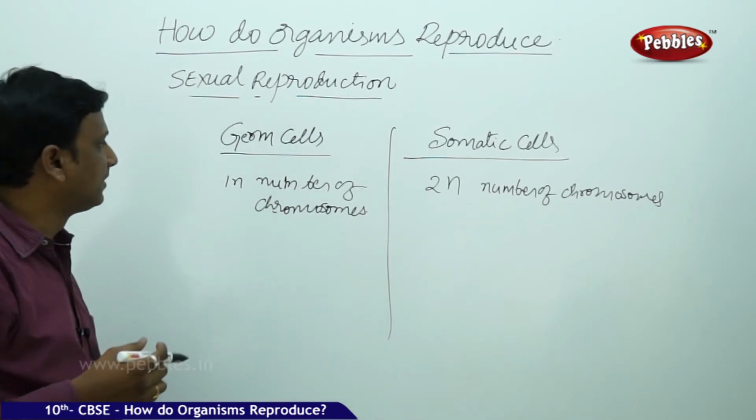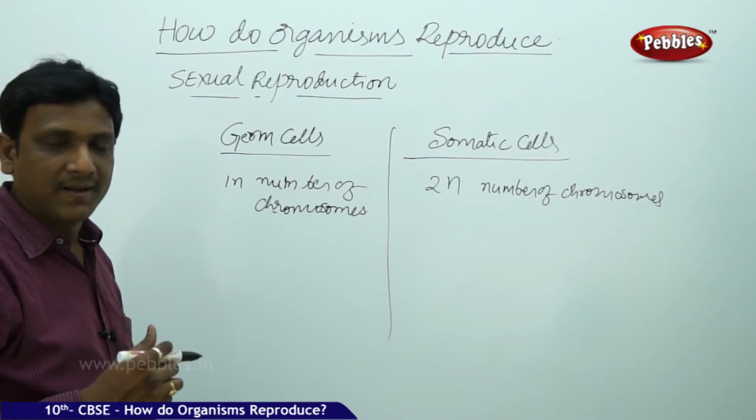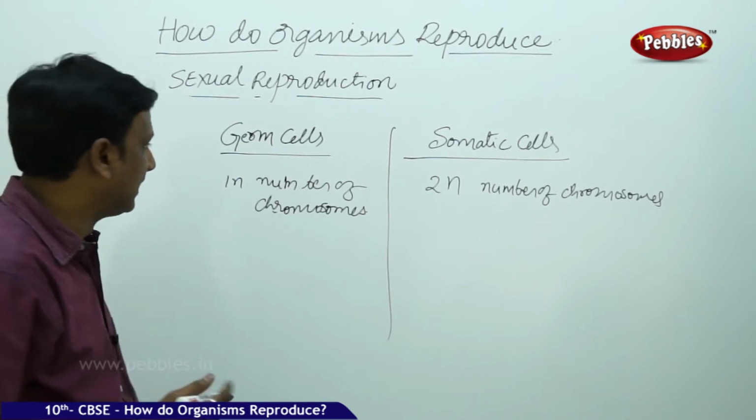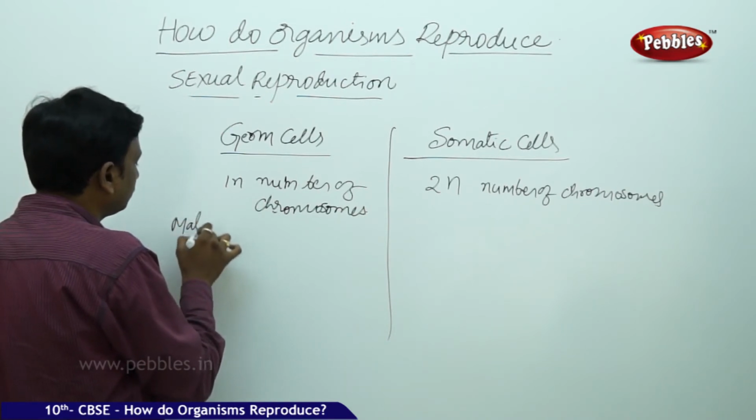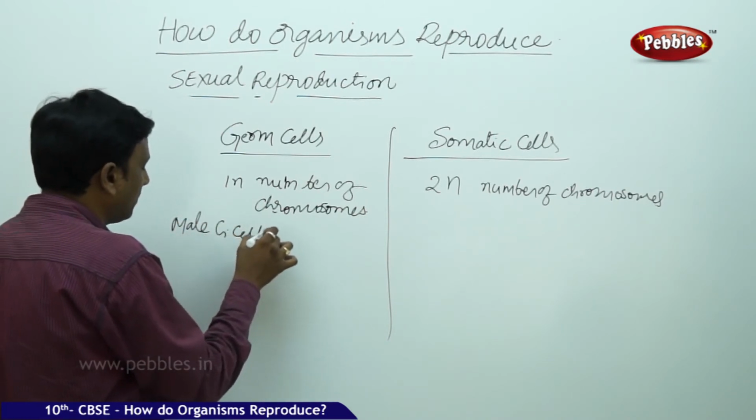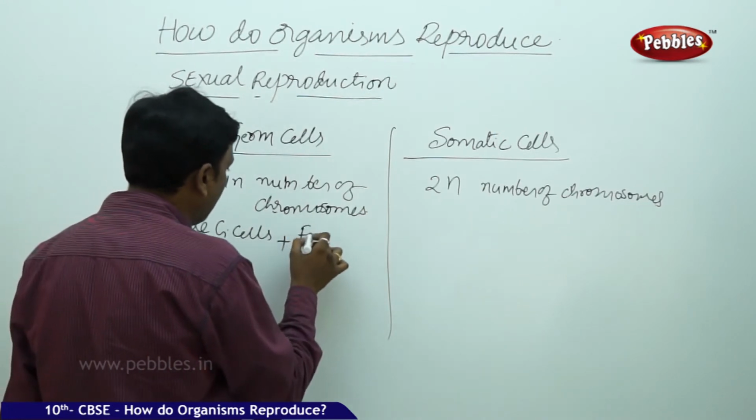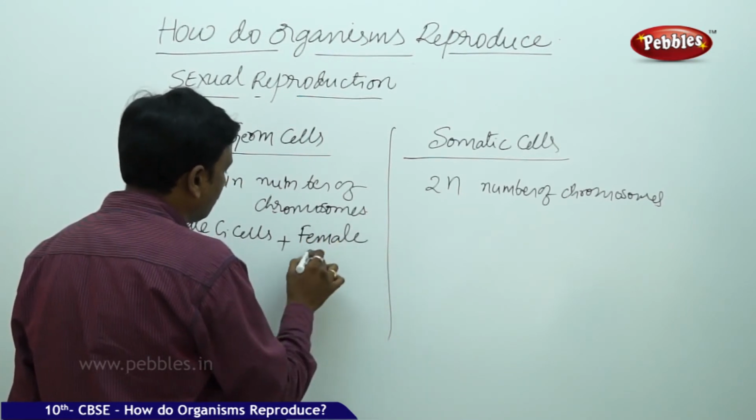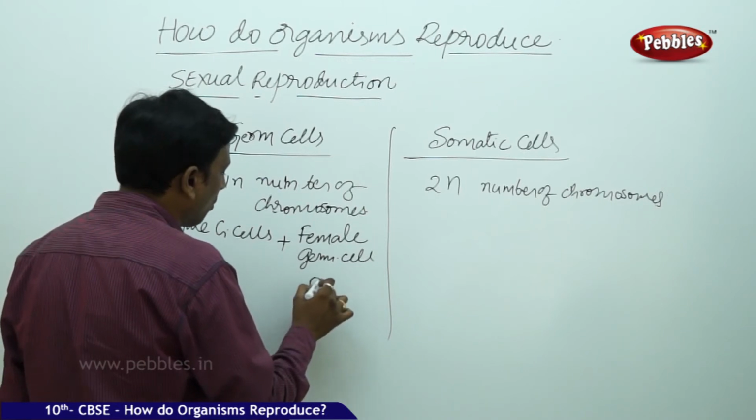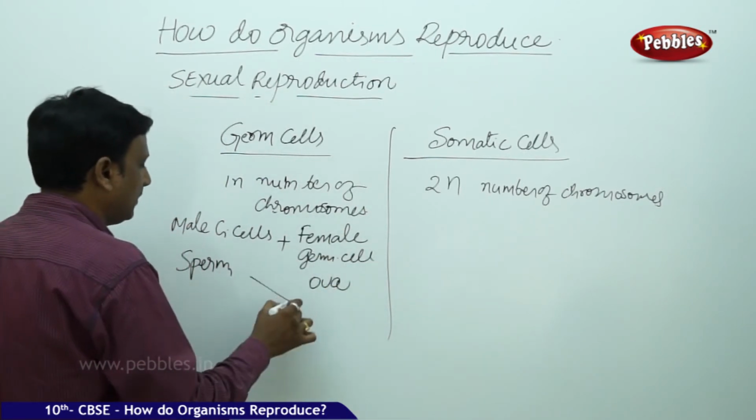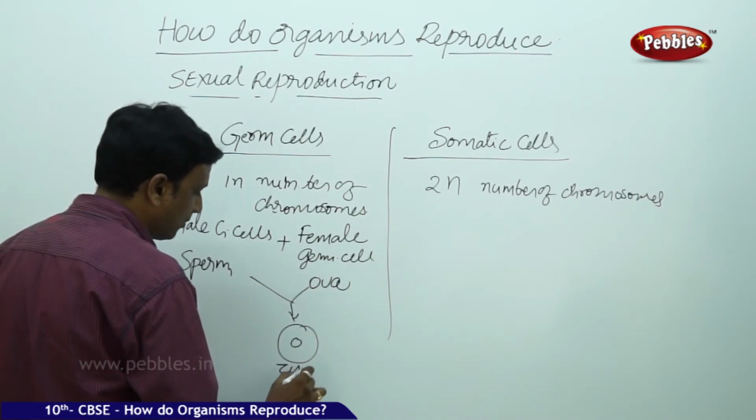So that is the main difference between these germ cells and somatic cells. Germ cells combine together. The male germ cell is called a sperm. It fuses with the female germ cell called ova. It fuses with sperm, fuses with ova to form zygote.